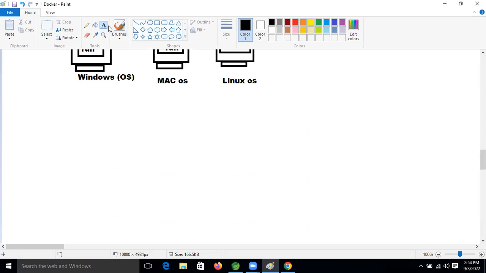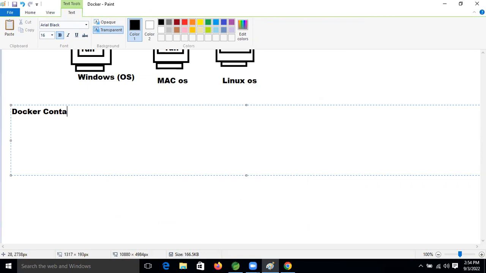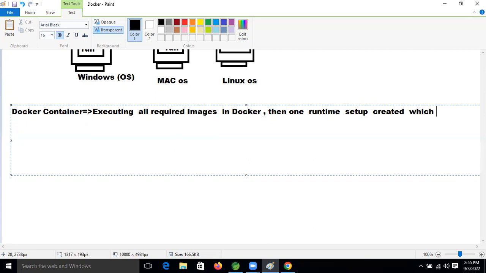So here, what is a Docker container? It is executing all the required images in Docker, and then one runtime setup is created, which is called a container.